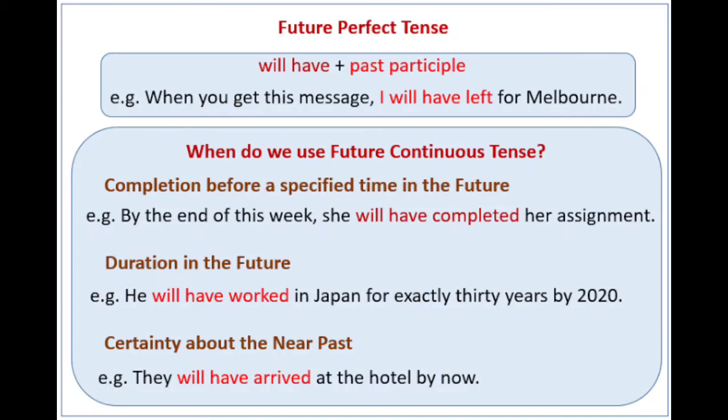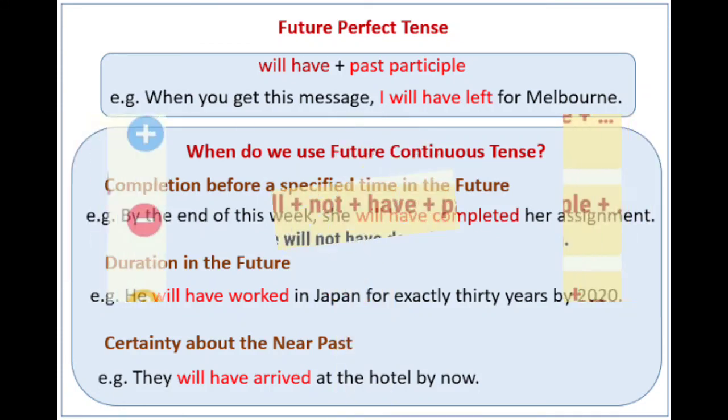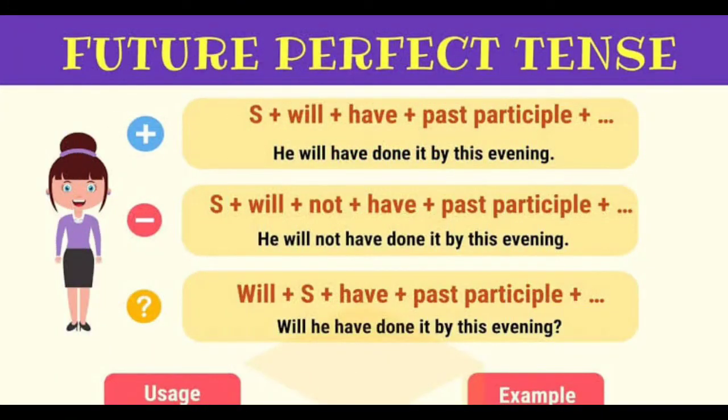Then the third one, certainty about the near past. For example, they will have arrived at the hotel by now. The pattern for future perfect tense, I have already told you children, for positive: subject plus will have plus past participle. The example sentence is, he will have done it by this evening.